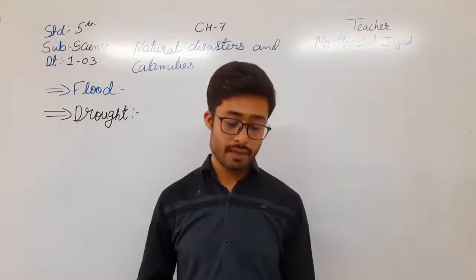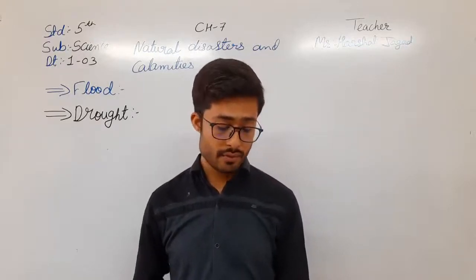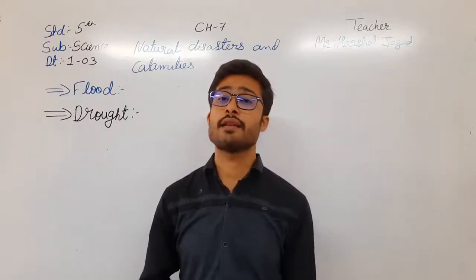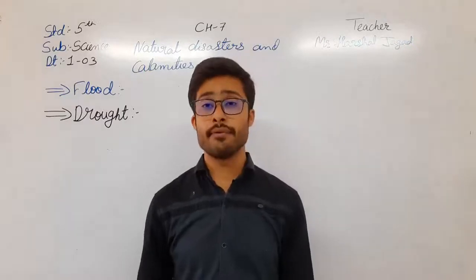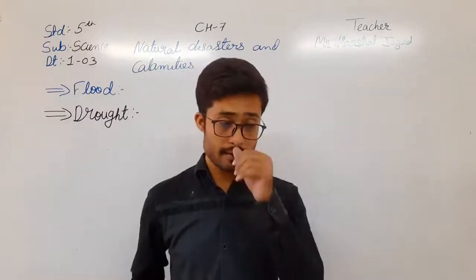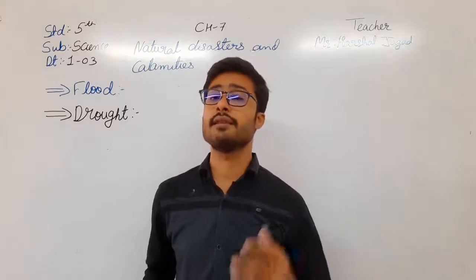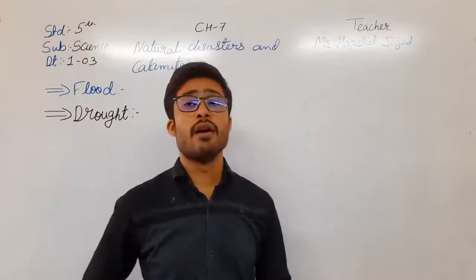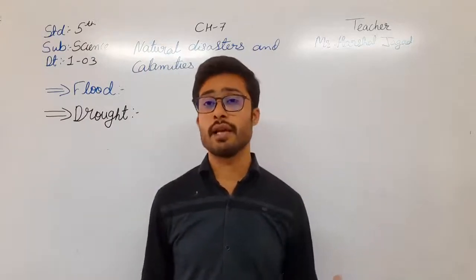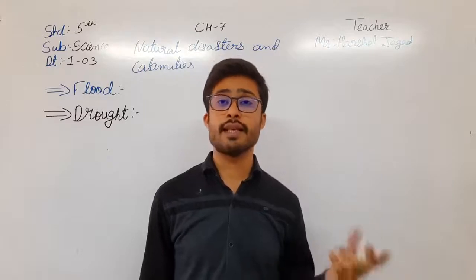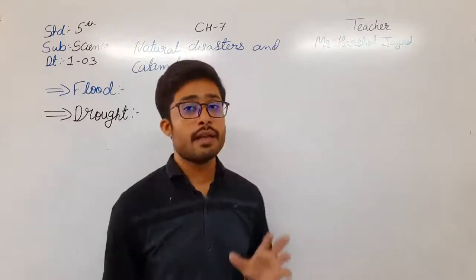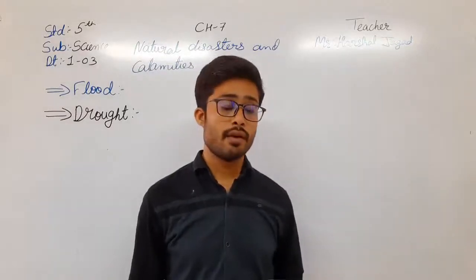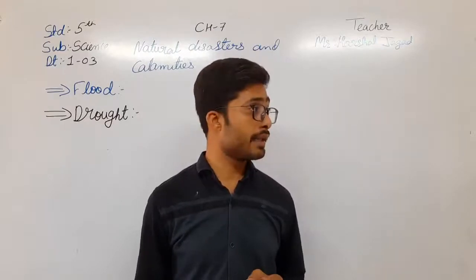And then after, we have seen about the flood. Okay students, in the flood, we have seen that when there is an overflow of water in the rivers, then the flood occurs. Yes or not students? Yes, the flood occurs. And the last one is drought. In that there is no rain or a heavy rain. Okay, there are two types of drought. First green and another one is dry. Okay, so what happens in dry? There is no rain. In green there is more and more rain. Okay, now here we have just completed the chapter.